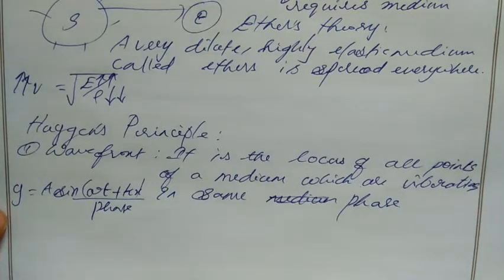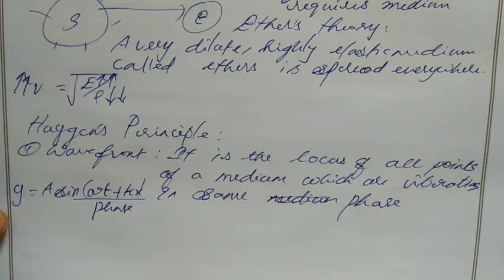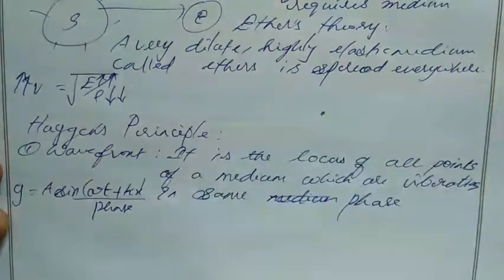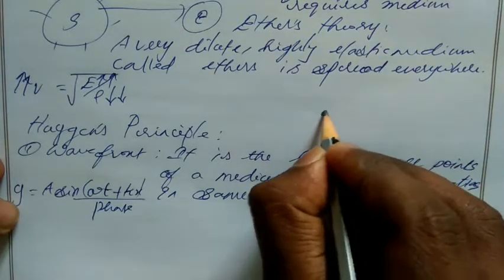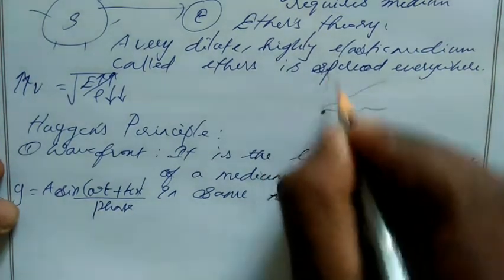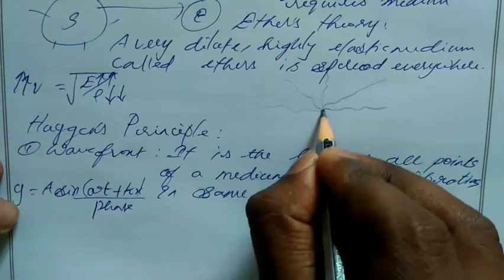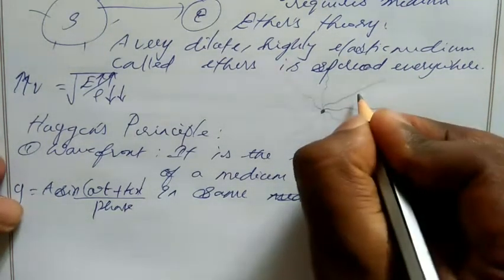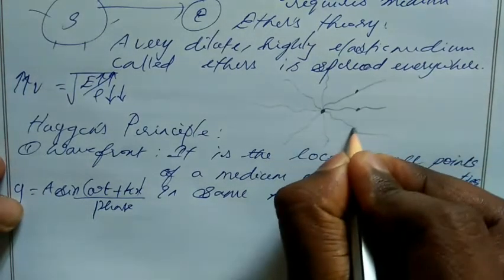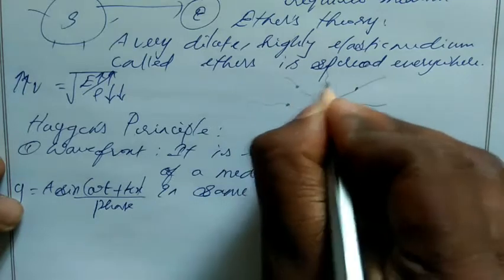So a wavefront is where all the points vibrating with the same phase exist. For example, we have a source here. We have a point source. This point source produces waves in all random directions. We take some common distance on every side and take that distance as x.